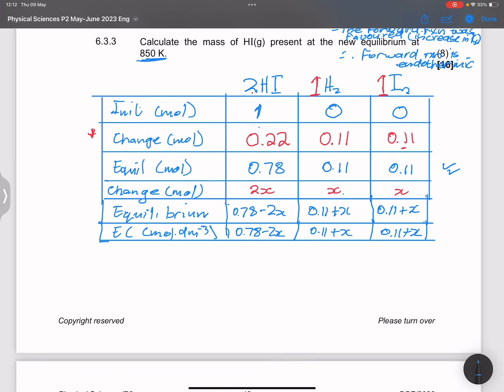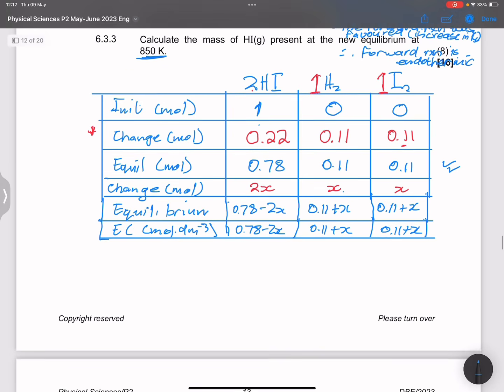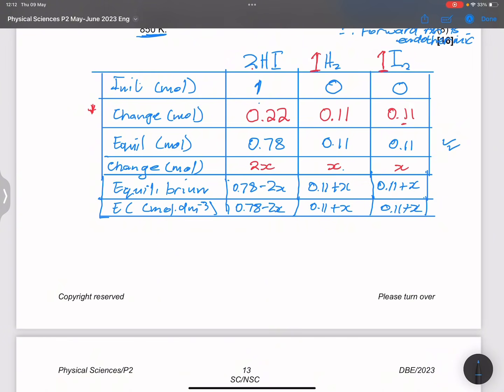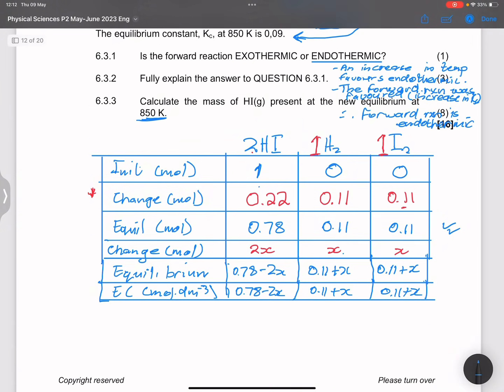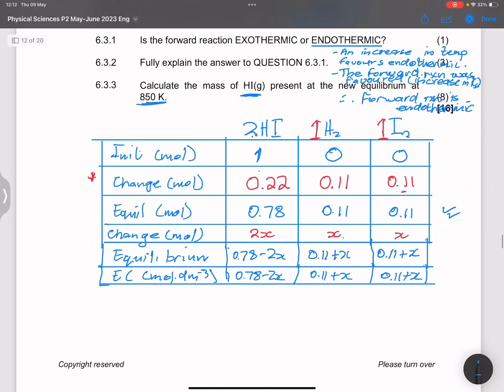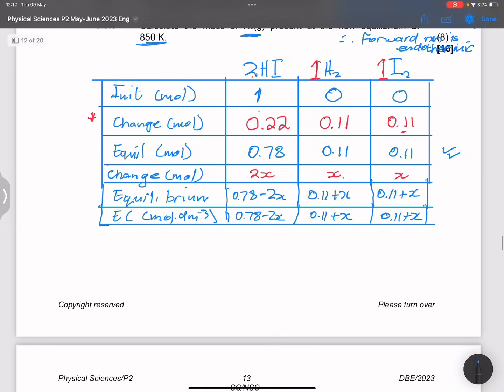Now, let's go and do the calculation. Right, so we're going to look for the value of x, and that value of x will give us the mass of hydrogen iodide at the new equilibrium, right? So I'm going to say Kc is the molar concentration of my products, right? What are my products? It's going to be H2.